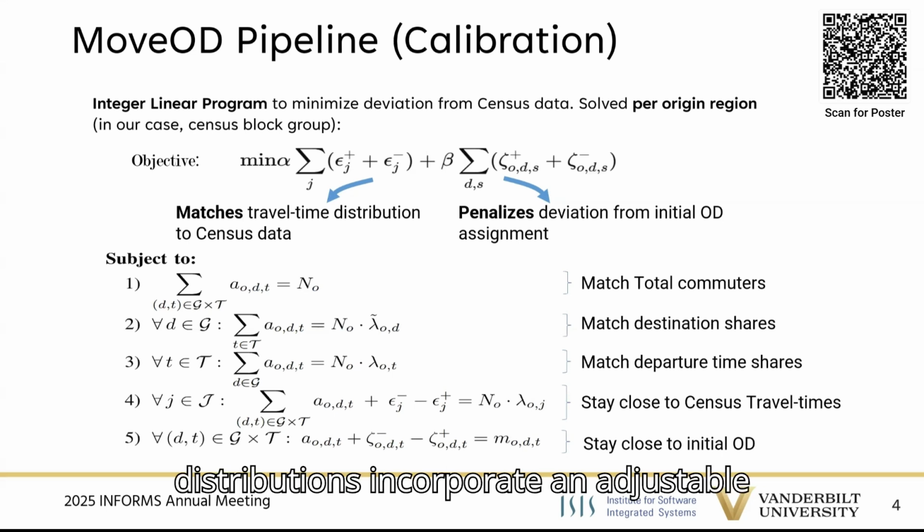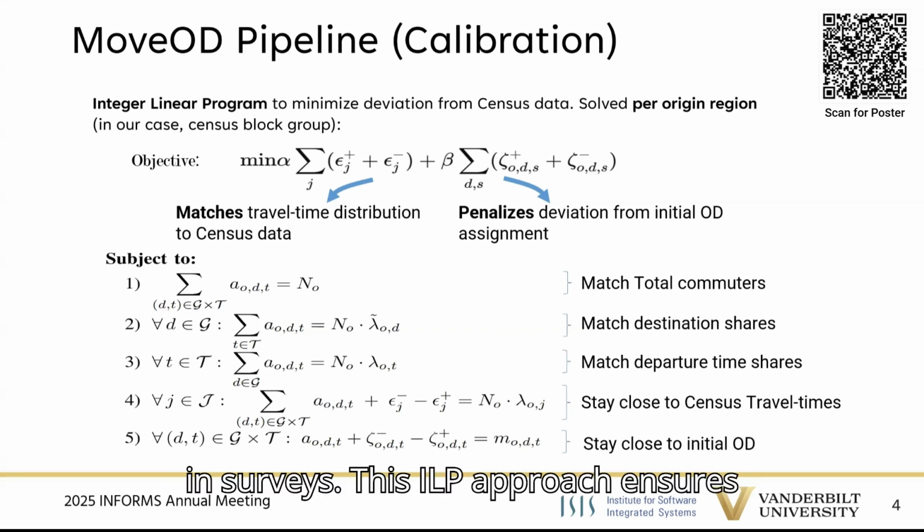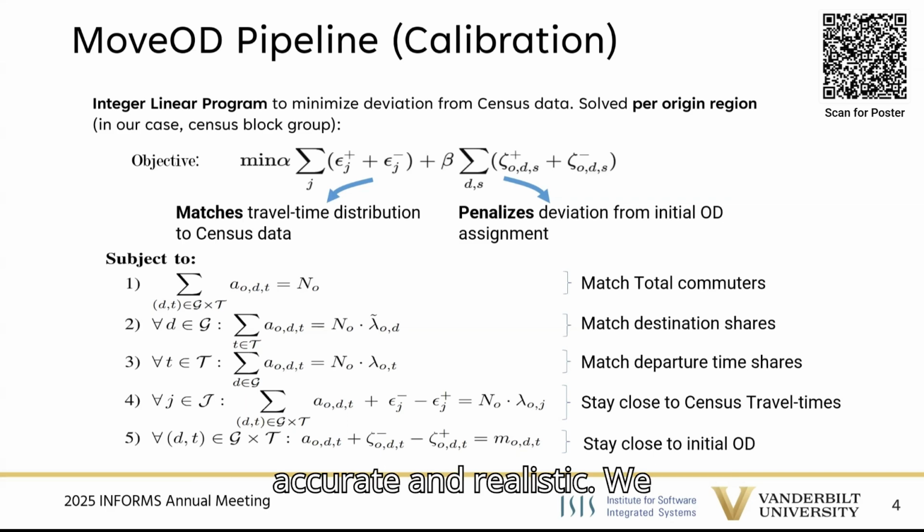And the travel time distributions incorporate an adjustable slack to reflect survey biases, such as people overestimating their travel times in surveys. This ILP approach ensures that MoveOD's datasets are not only highly granular, but also statistically accurate and realistic.